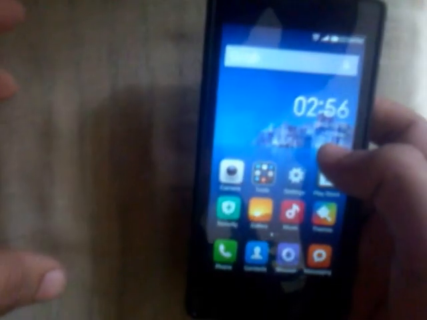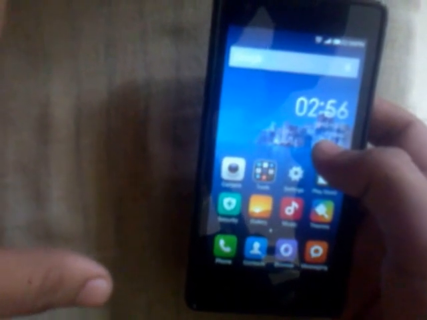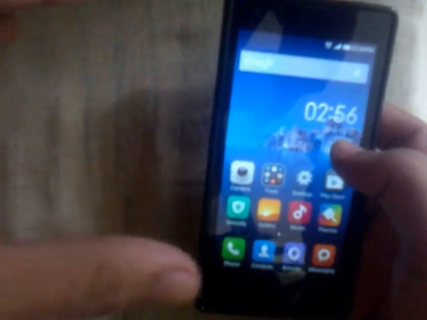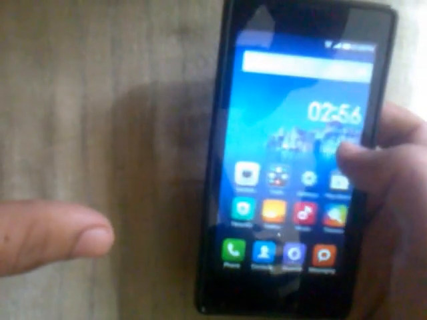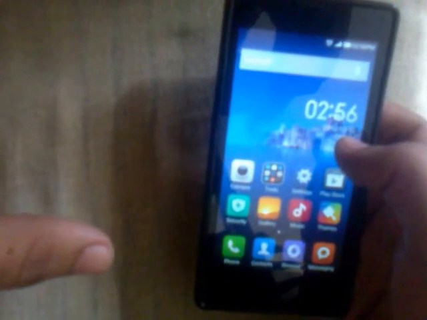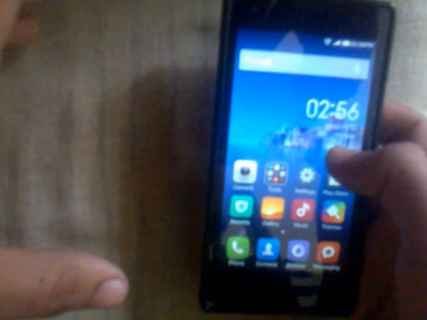Xiaomi Redmi 1S in my hands. This is one of the recent entries in the Indian market at such a remarkable price, that is a price of 6,000, and it has very good hardware at such a price, which is otherwise available at really big prices above 20,000 rupees. So this is only available on the flash sale through Flipkart.